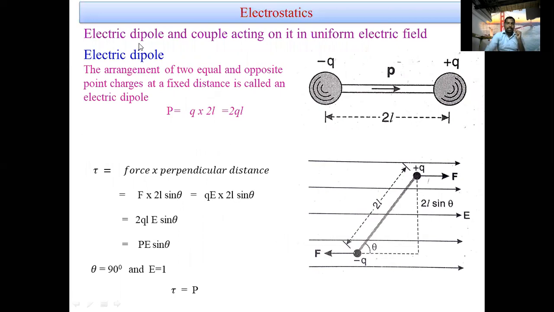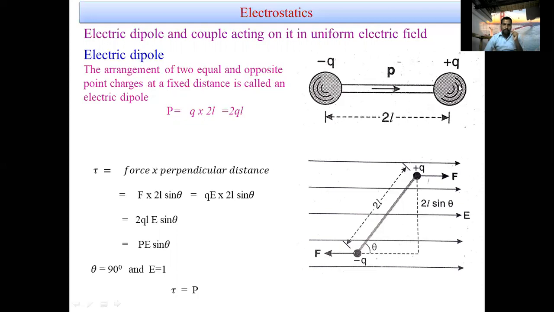Now, electric dipole and the couple acting on it in a uniform electric field. What is the meaning of electric dipole? An electric dipole is the arrangement of two equal and opposite point charges at a fixed distance. Suppose, see the figure here, one charge and another charge are separated by some distance 2L. Now the dipole moment is P equals Q into L.